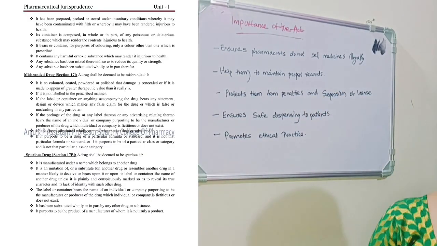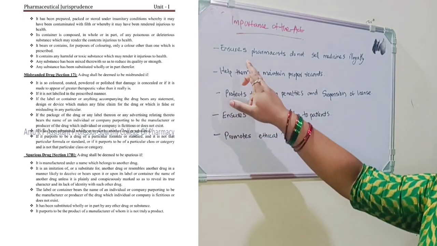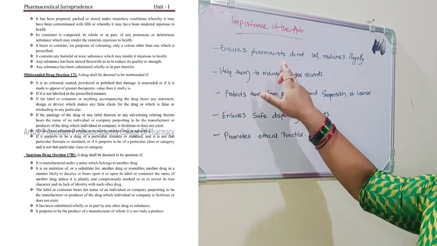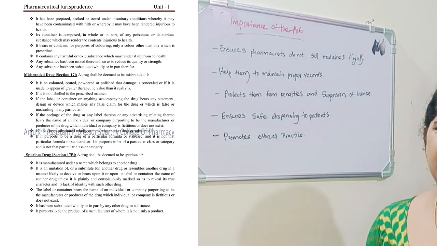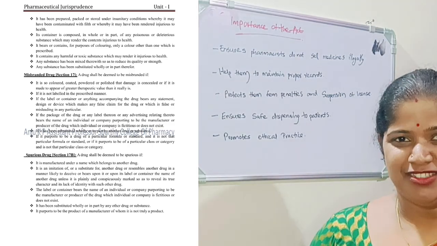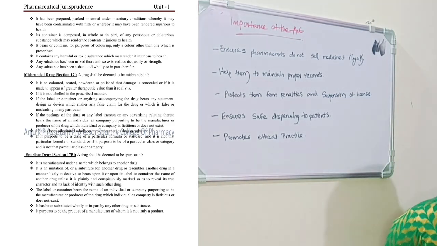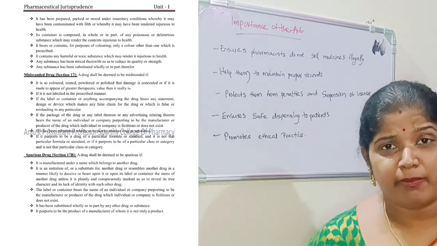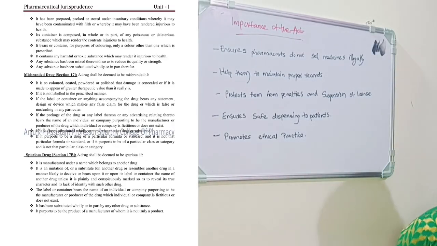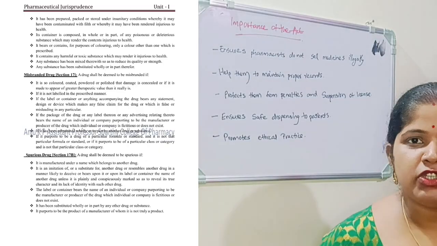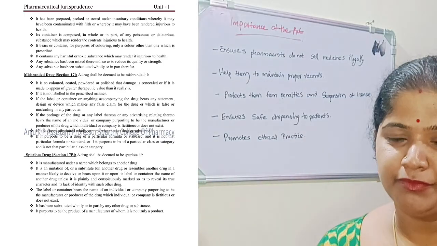This is the importance of the act. First, let us see: ensures pharmacists do not sell medicines illegally. What does illegally selling medicines mean? We know antibiotics and all, some pharmacists in pharmacies are selling without prescription. Legally we should not sell it, right?